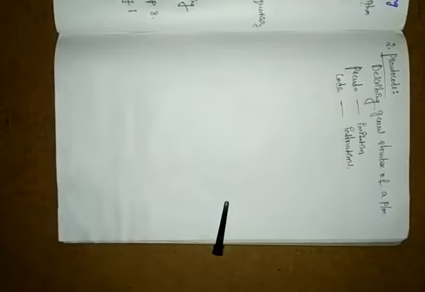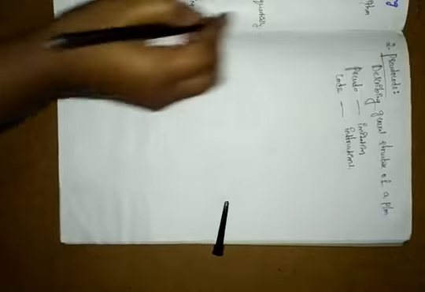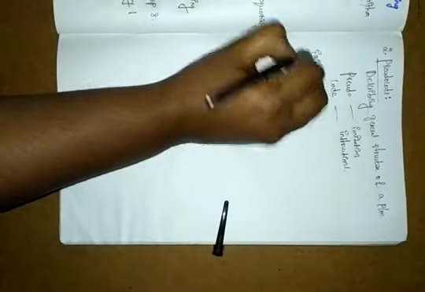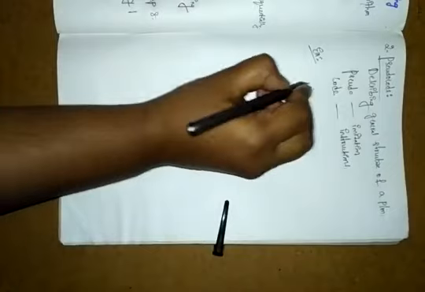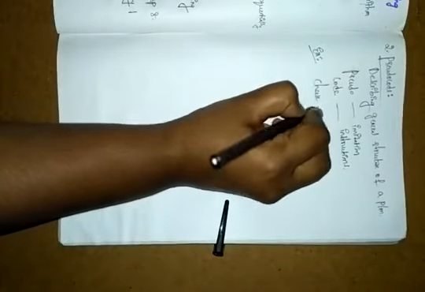So here I am taking one example: check prime numbers. We want to write the algorithm to check prime numbers.